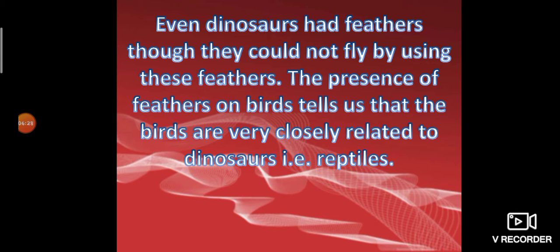Sometimes an evolutionary change produced in an organism for one purpose later on becomes more useful for an entirely different function. An example is the evolution of feathers in birds. These feathers mainly evolved to provide insulation to their bodies in cold weather, but later on these feathers became more useful for the purpose of flying.